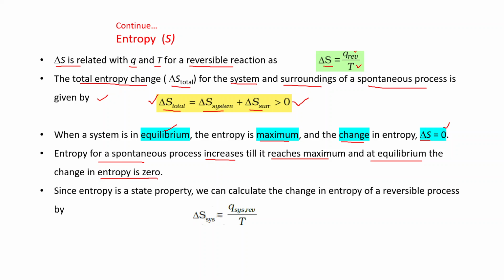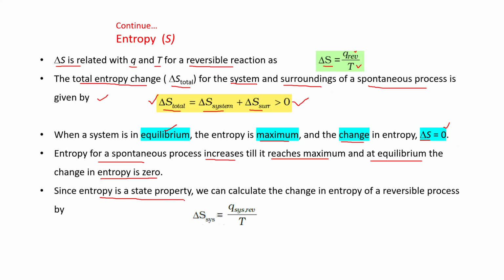Everyone gets the disorderliness. Every student goes to the toilet, opening their tiffin, taking the tiffin. Teacher is also going to the staff room. That is, disorder is increased or randomness is increased. But after a certain time, after 10 to 15 minutes, maximum randomness is there, maximum entropy is there. And in that situation, change in entropy is 0.